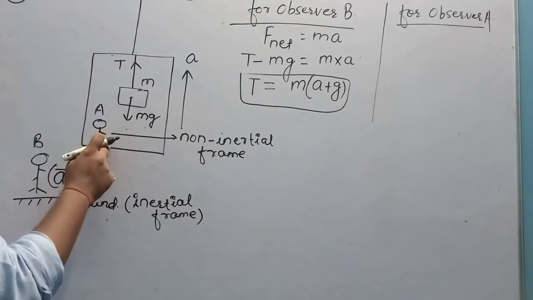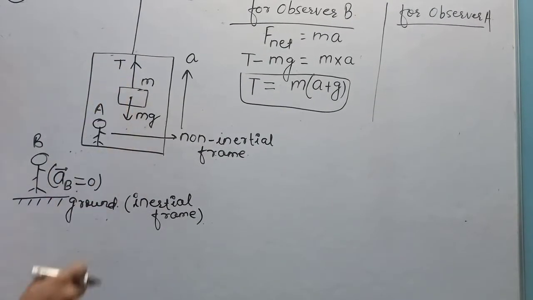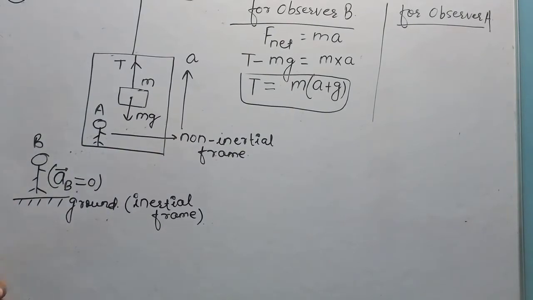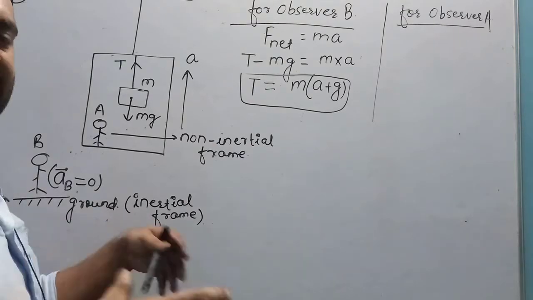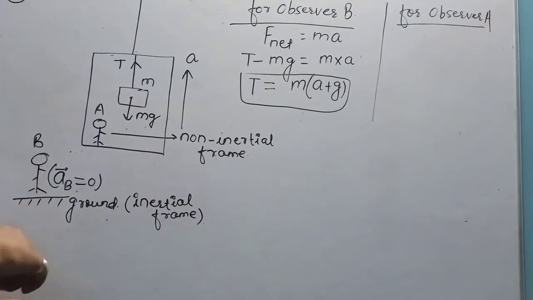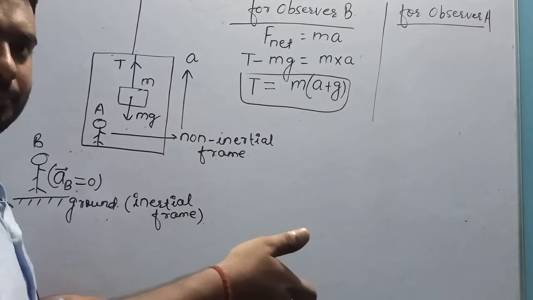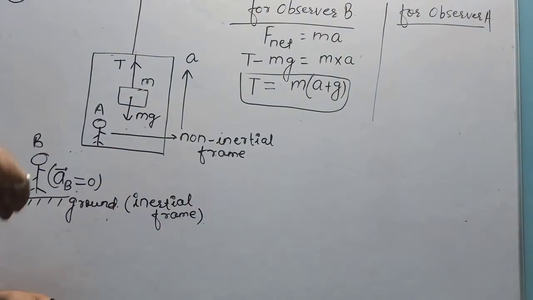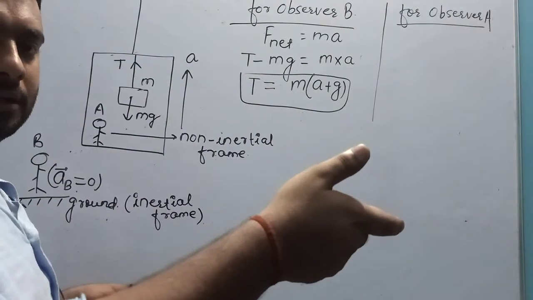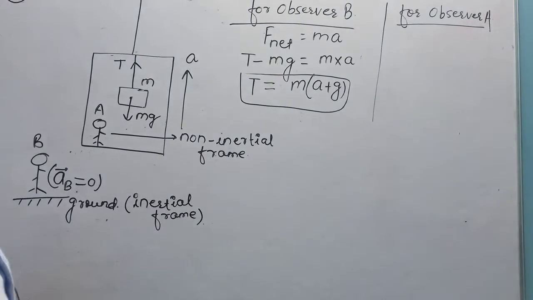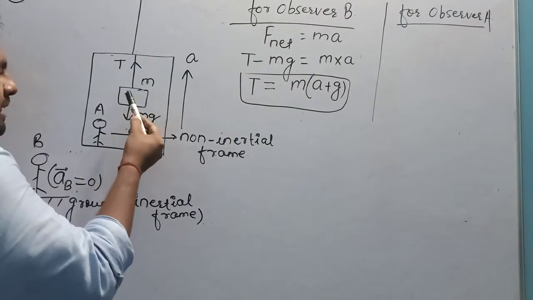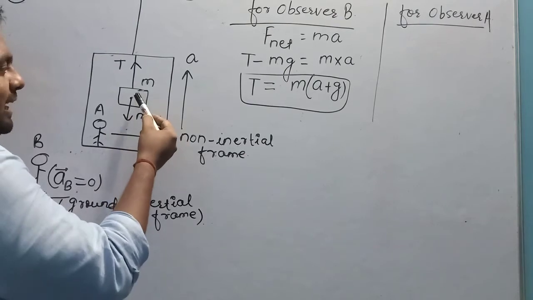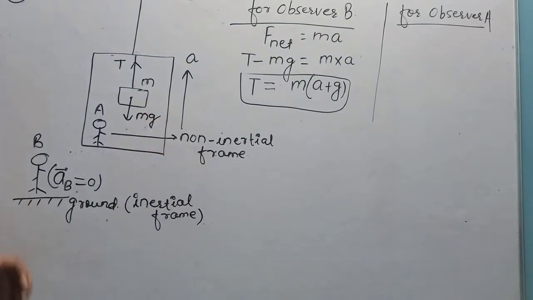If observer A observes this mass, it is the same situation as two friends traveling in a train. If one friend observes another friend, his friend will appear to him in the position of rest. If observer A is observing small m, it will appear to him in the position of rest.